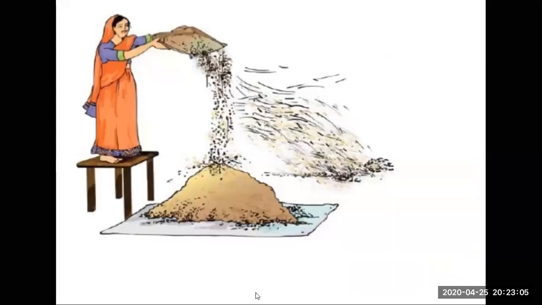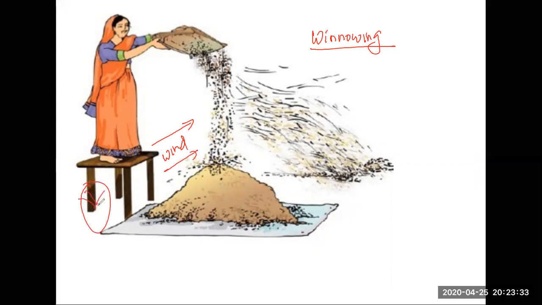And this process is known as winnowing. What's winnowing? You can see that woman is standing on a chair and dropping the grain. When you drop the grain, make sure that there is wind blowing. Wind should be there. If there's no wind, you can put a fan here. In the presence of moving air, you drop it from a distance.